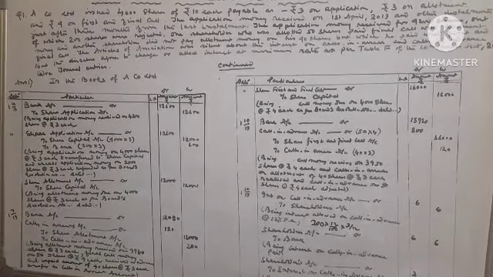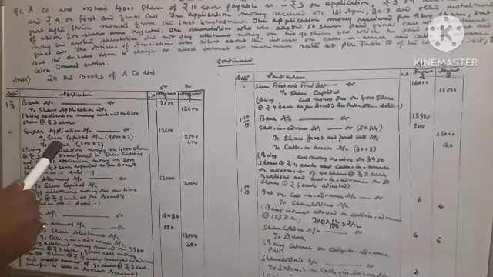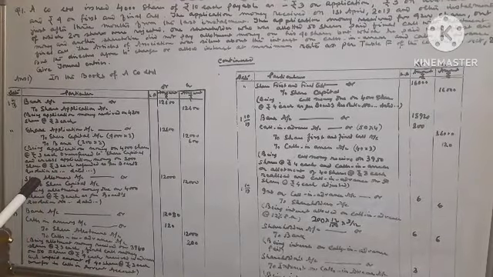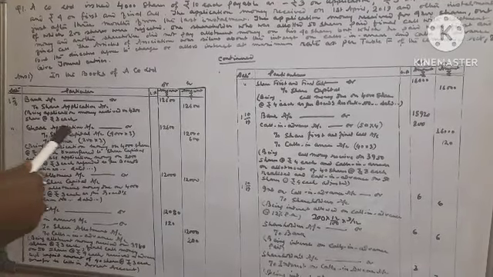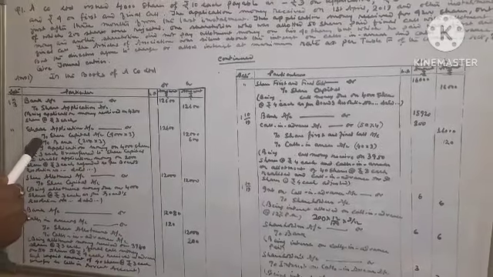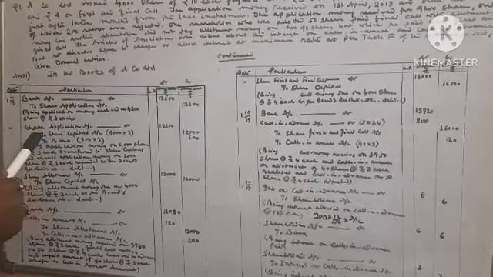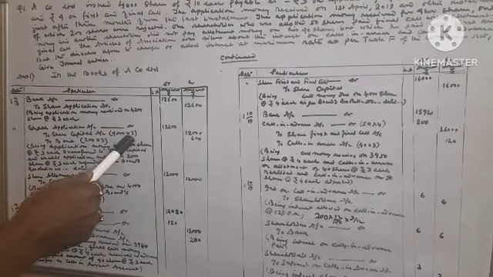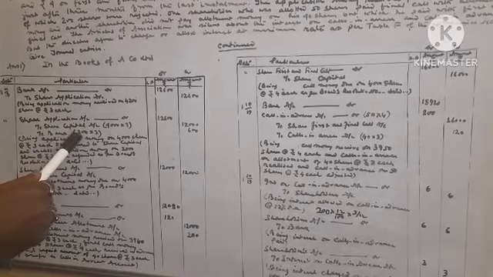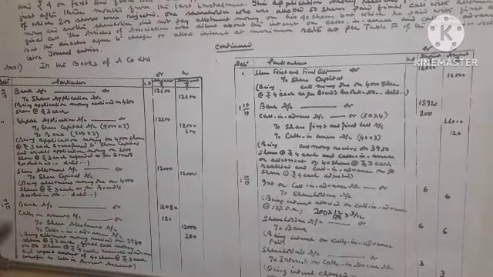Now application money will be transferred to share capital account and excess refunded. So share application account debit, same 12,600, to share capital account, it will be 4,000 into 3, 12,000. Refund will be to bank, 200 into 3, 600.